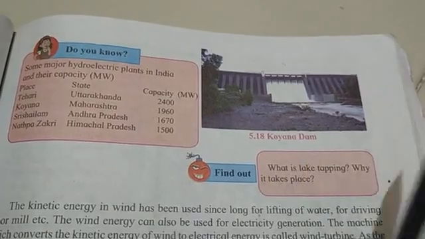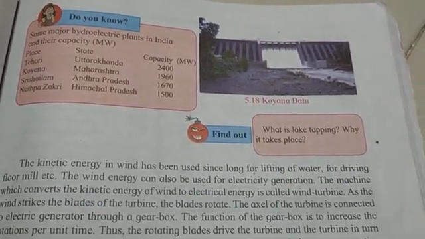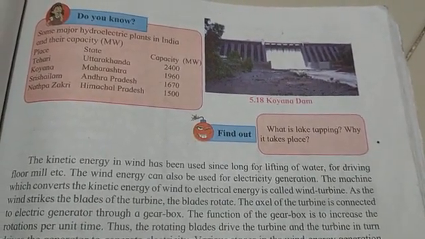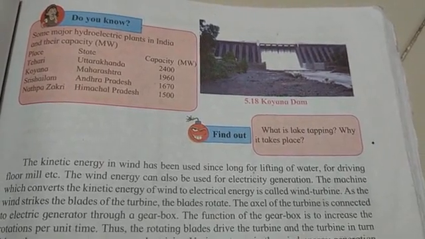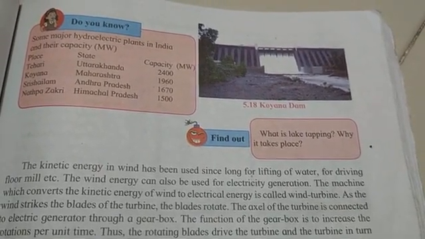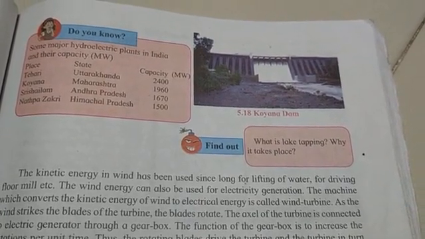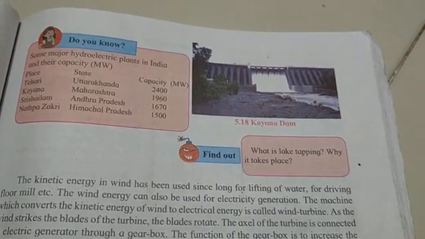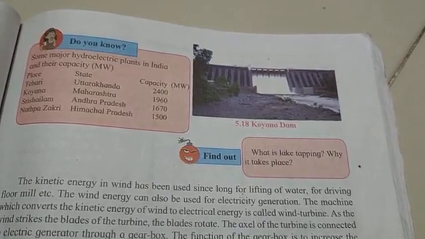This is Koyana Dam. The kinetic energy in wind has been used since long for lifting of water, for driving flour mills, etc. The wind energy can also be used for electricity generation. Here the uses of wind energy are given. First is the kinetic energy in wind. The kinetic energy present in wind has been used since long for lifting of water.